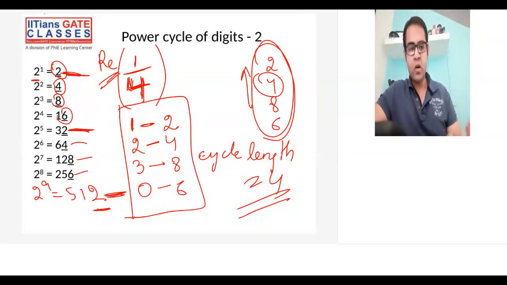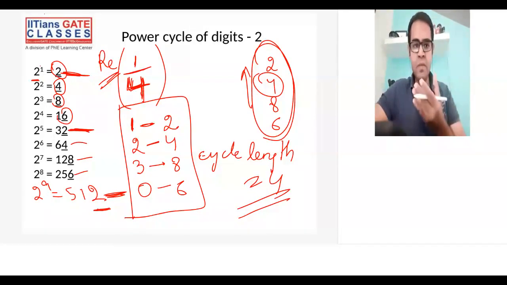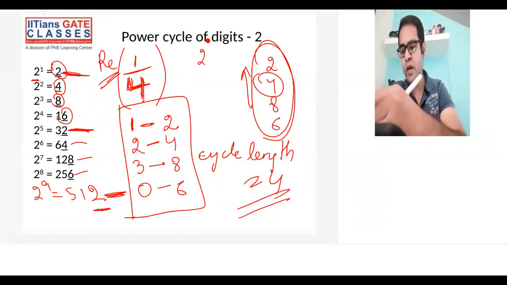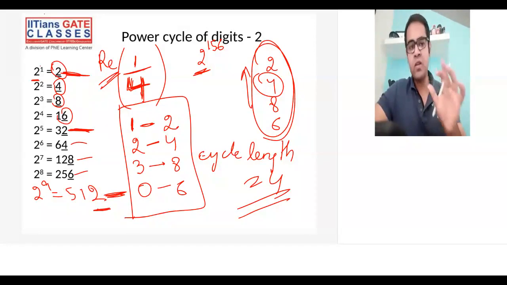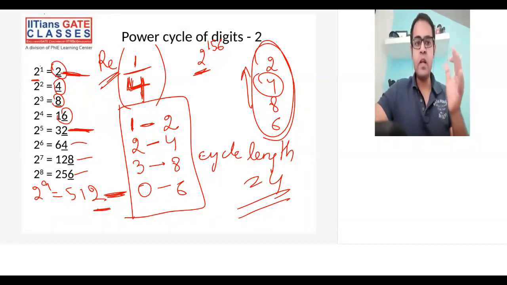Okay. So I hope this point is clear to everyone. So I'll just summarize the steps. First thing is you have the power, and you know the digit. Suppose I want to calculate for 2 raised to power 156. So I know this is 2 now. I need the power cycle of 2. Now you have the power 156. You divide 156 by 4 and calculate only the remainder. I'm not interested in the answer. I'm only interested in the remainder. So 156 divided by 4 will give you remainder as 0.